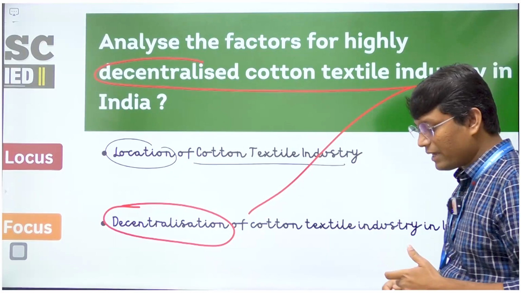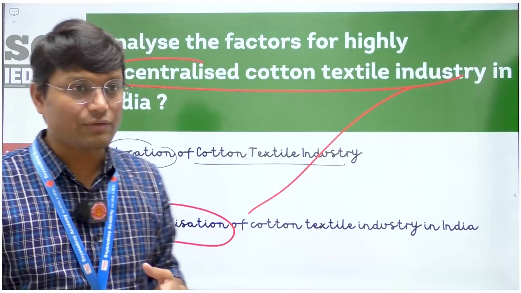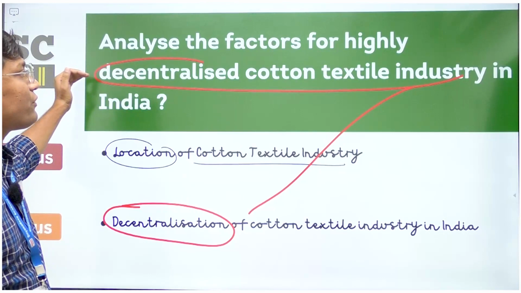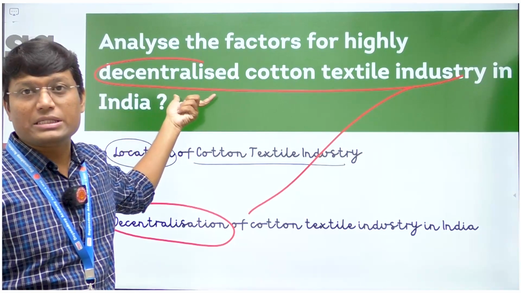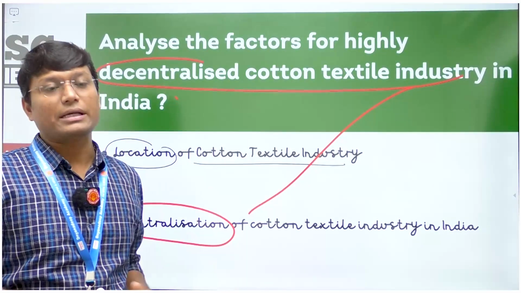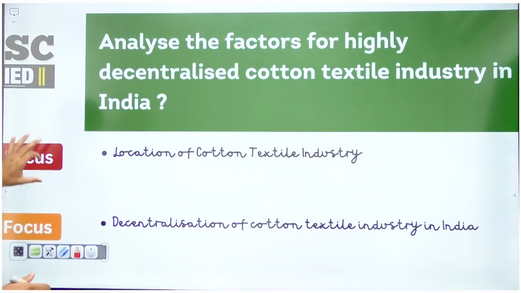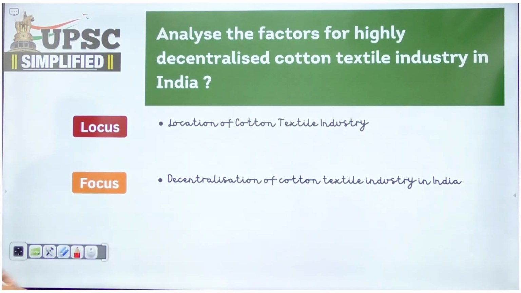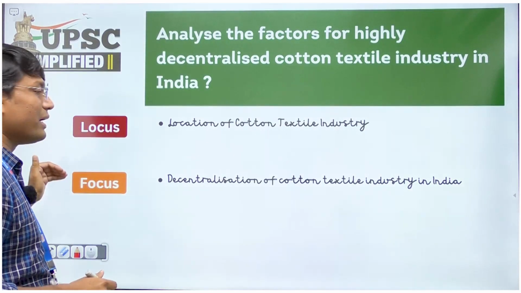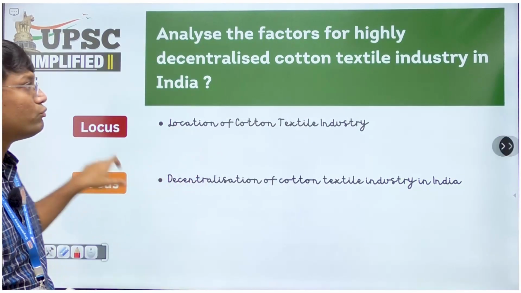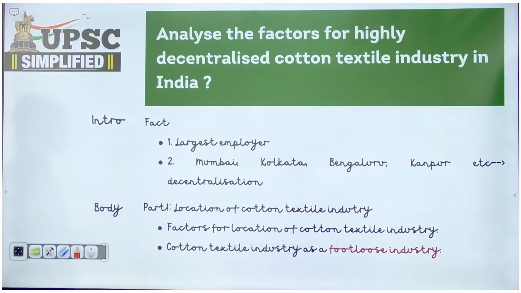We are supposed to identify what factors have contributed to this decentralization of cotton textile industry. So we already have a framework on what we are supposed to write. We have identified a locus, we have identified a focus. Now we will move on to the question directly.